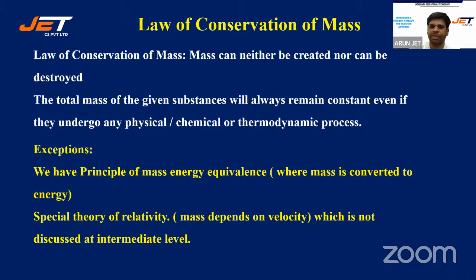And in the case of the special theory of relativity, where mass depends on velocity, which is beyond intermediate level. You may get a glimpse of what relativity is, and you might read it if you are interested, but to get the complete grasp of it is beyond intermediate.